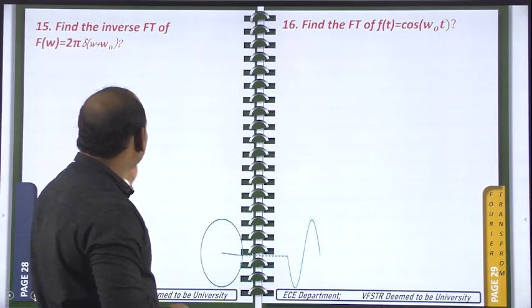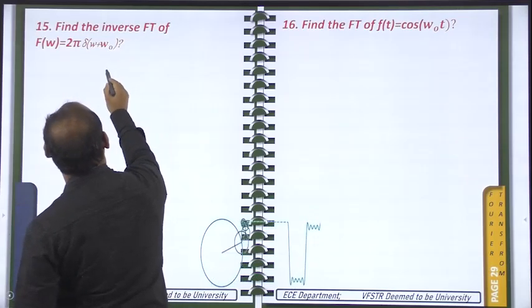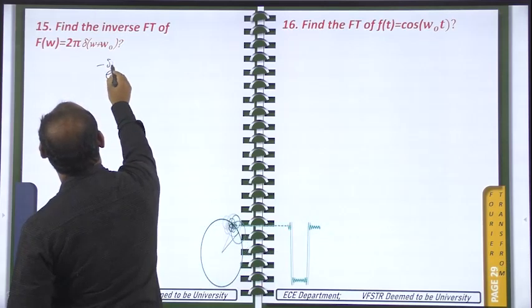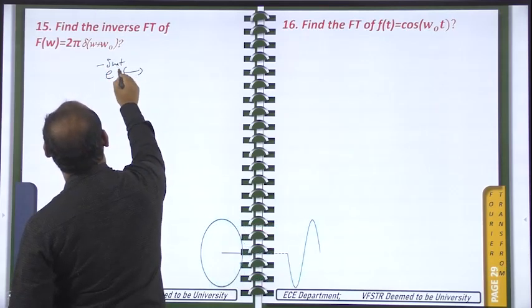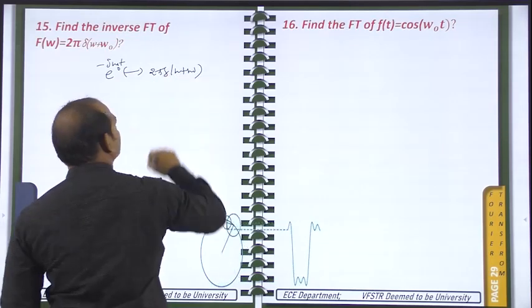And this one is a homework you can take. Already I have written for this one. The inverse Fourier transform is given by e power minus j omega naught into t. For this one you will have 2 pi into del of omega plus omega naught.